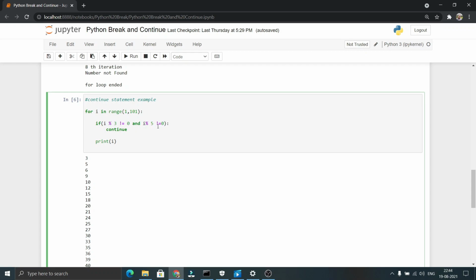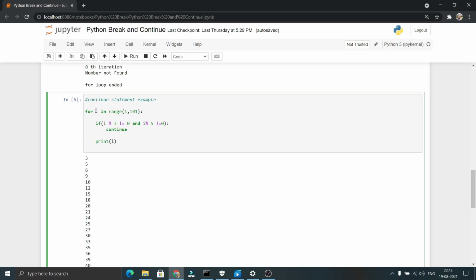As both conditions return true, this compound statement with AND will return true. So the flow comes inside the if block to the continue statement. As there is a continue statement, it skips the current iteration without printing the value of 1. As the value of i is 1 in the first iteration, it will not print 1 because it skipped the first iteration.